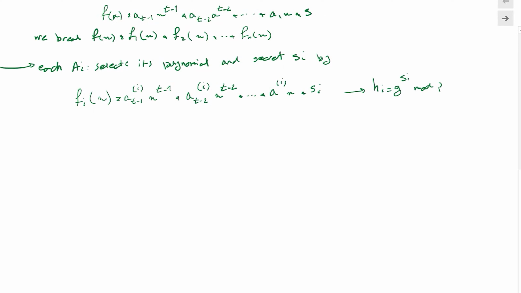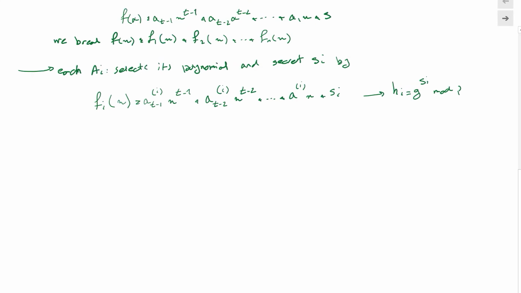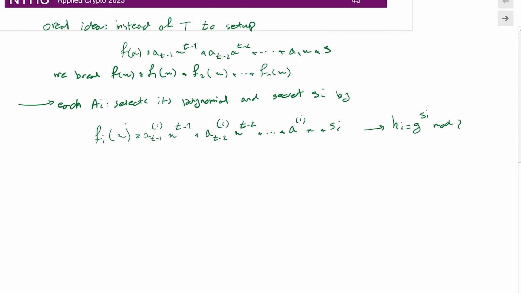So now that Ai has computed this, you can imagine that when everybody computes their polynomial, they can publish their polynomials, and at the end, they can all add them up together to compute this overall f of x, which is just the addition of them.